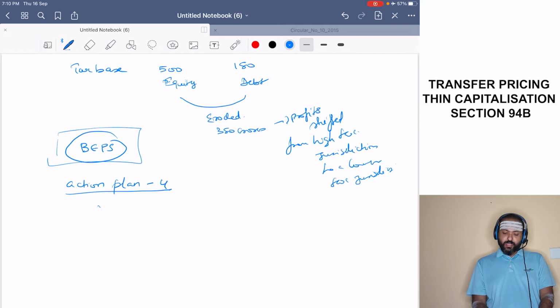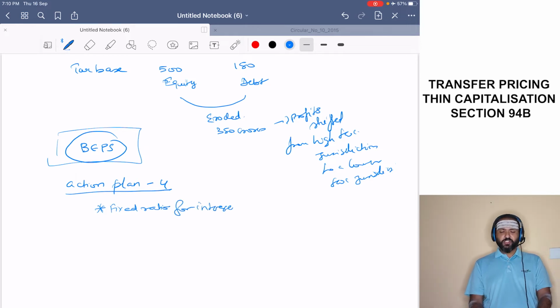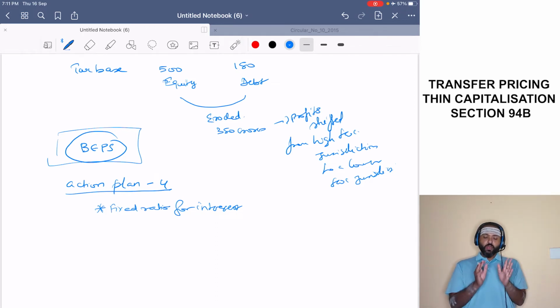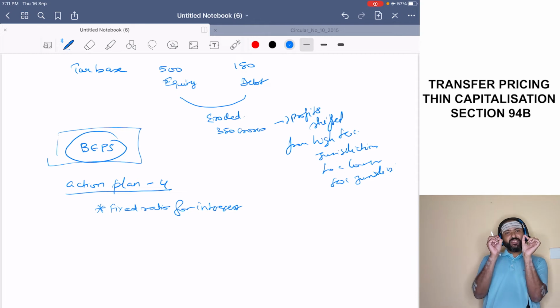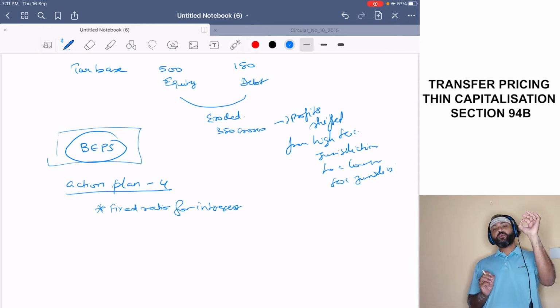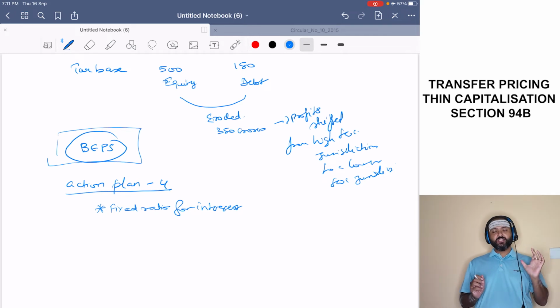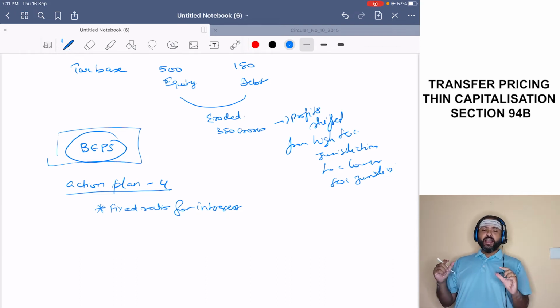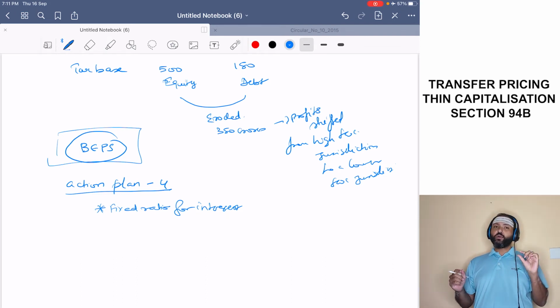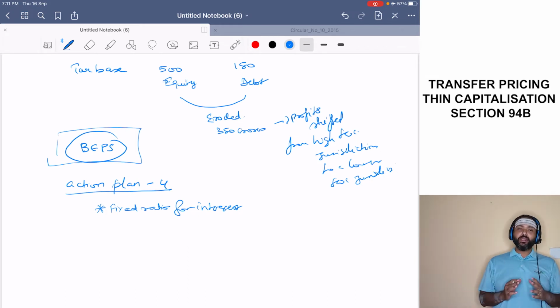One of the suggestions was a fixed ratio for interest. The other suggestions, don't worry about them right now. When we do base erosion and profit shifting, we will look at them at that point in time. One of the suggestions by G20 and OECD is to have a basis for allowability of interest. You have a basis to say that interest can be allowed only to this extent. So that is a fixed ratio. Based on that, you allow interest.